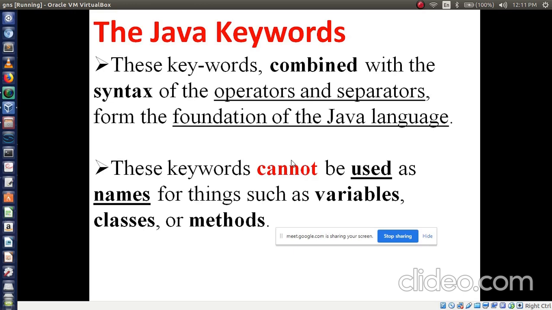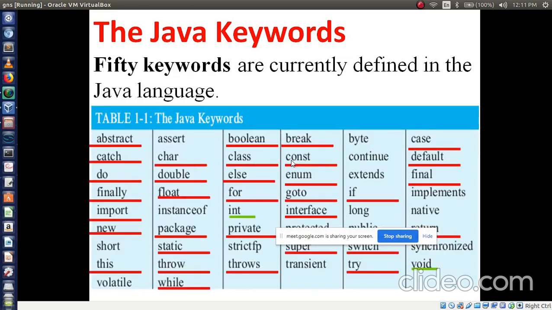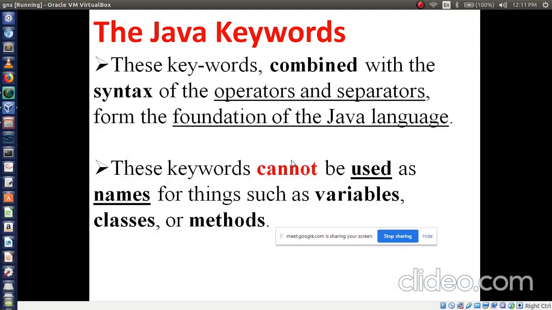You are not going to write int, what we have seen, int for, don't use like this, int char, don't use, int do, int new, these all are keywords. So no need to use these keywords while giving a variable name, class name or method name.